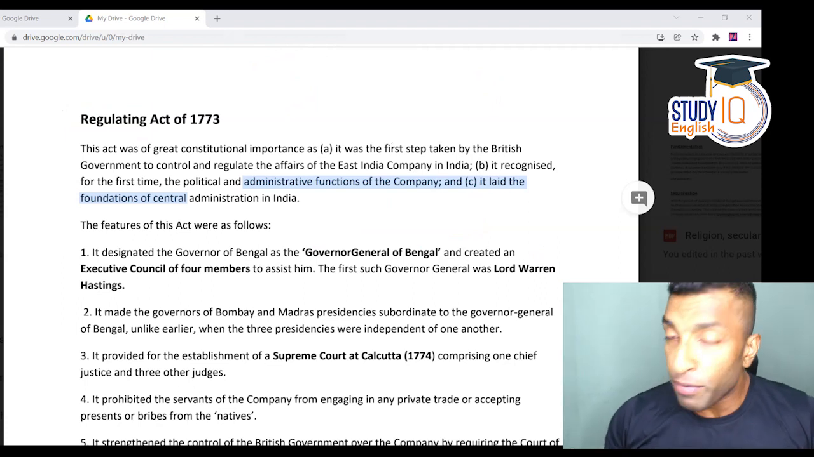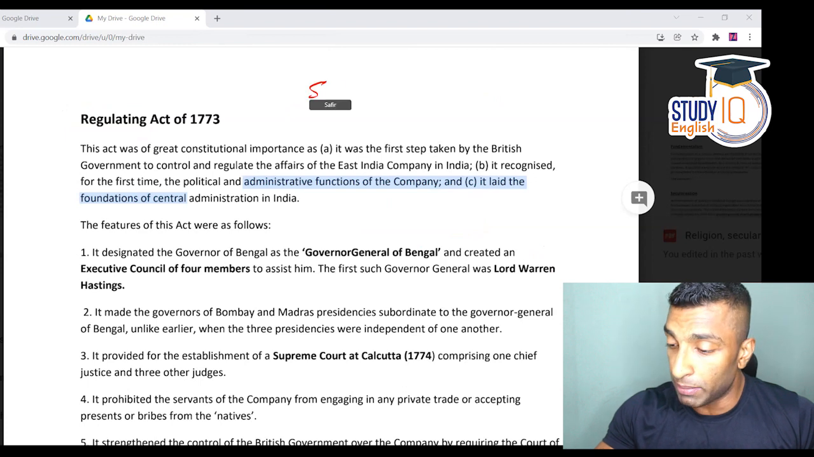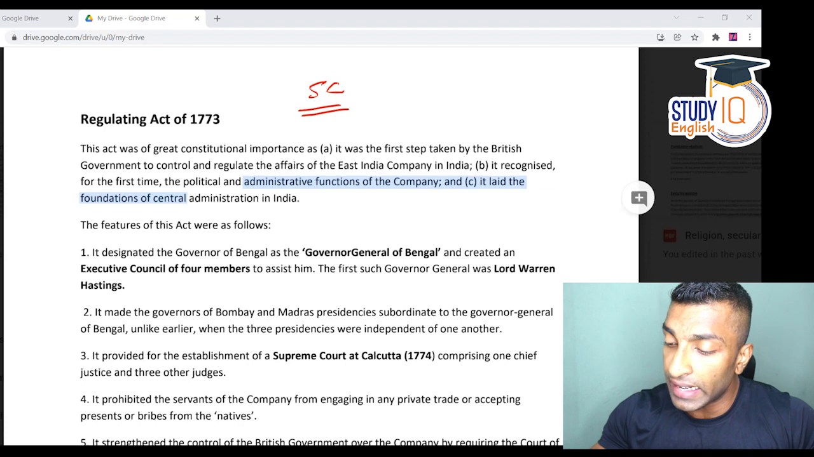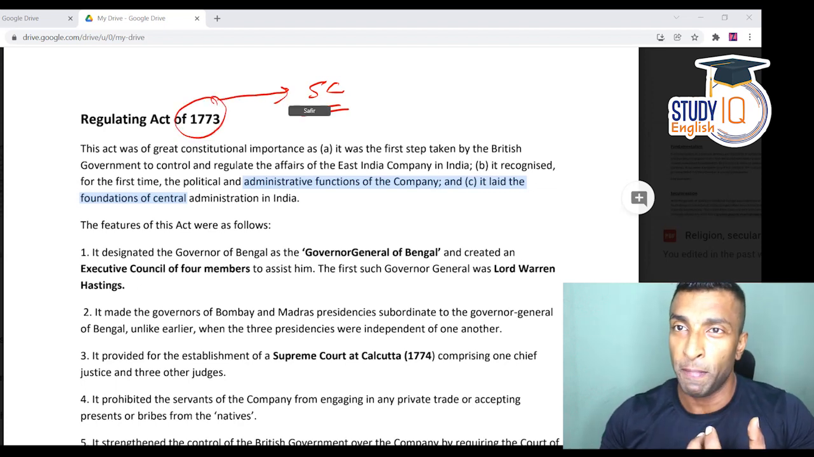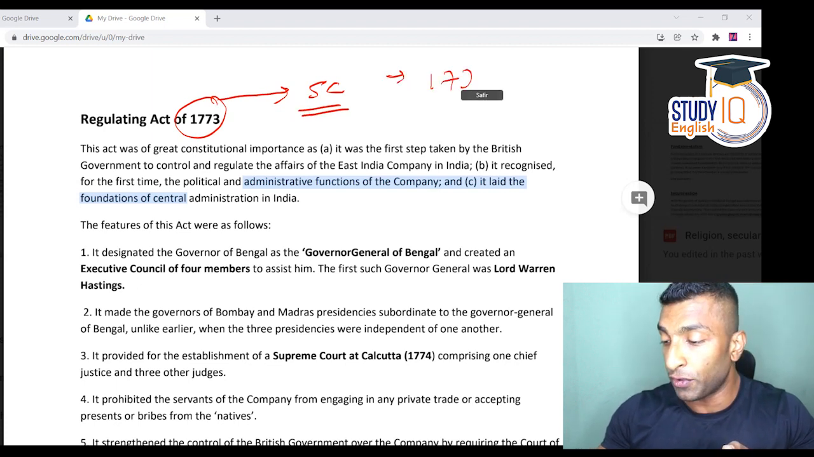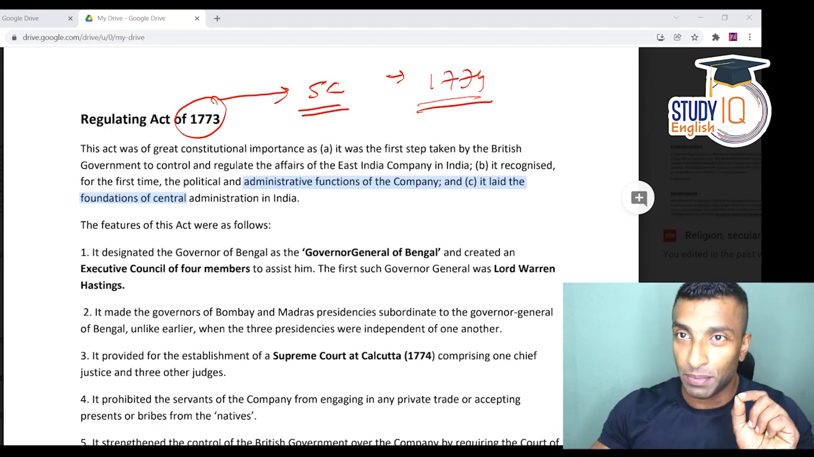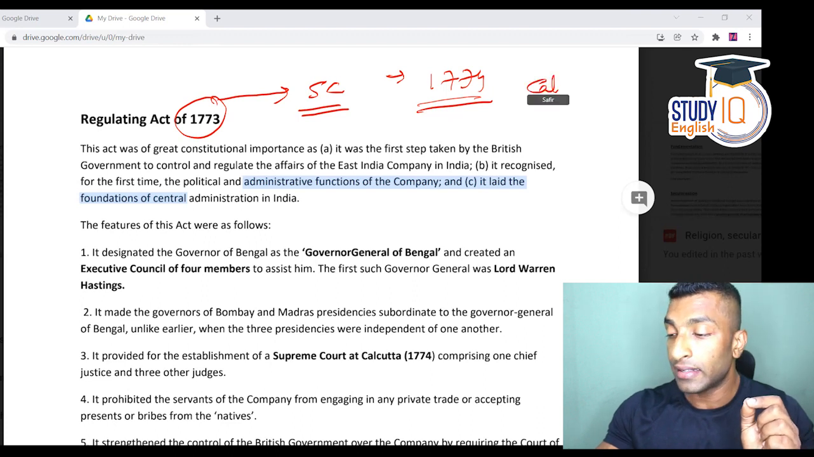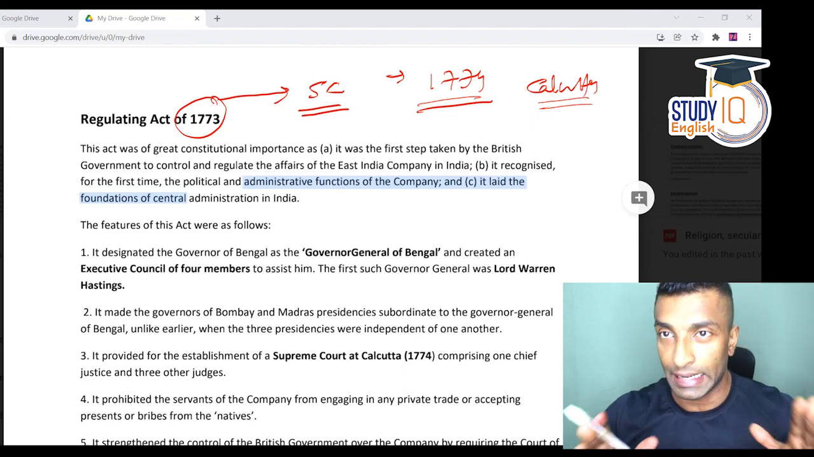Okay, so the second important point that I want to discuss here is actually that a Supreme Court has to be established, and the act is in 1773. So in the act, there is a provision that a Supreme Court has to be established. And the Supreme Court was established at Calcutta in 1774. So remember, the act is in 73, and the Supreme Court has to be established, and it got established in 74, where? At Calcutta.